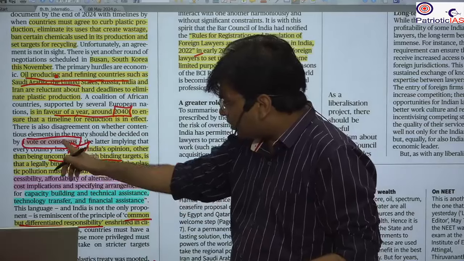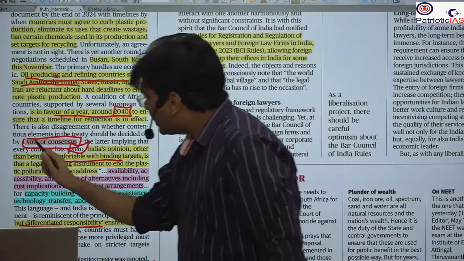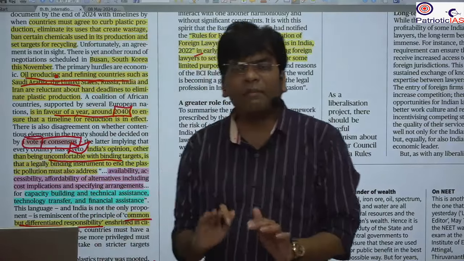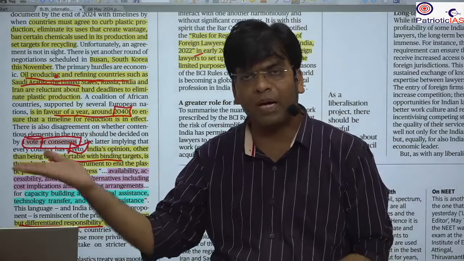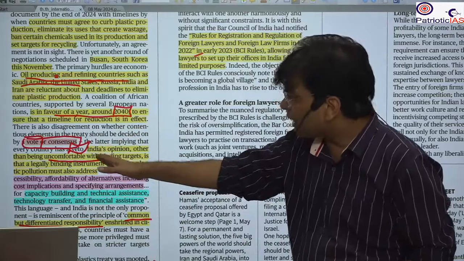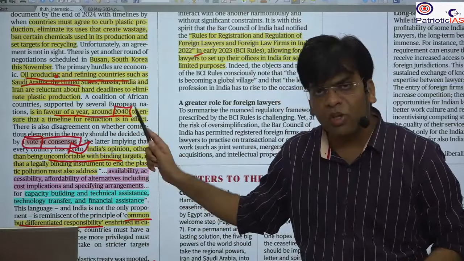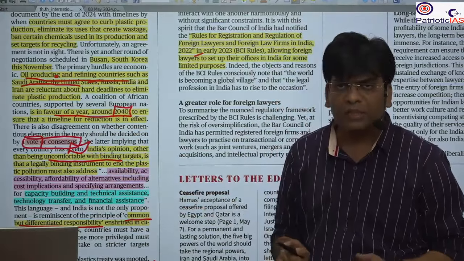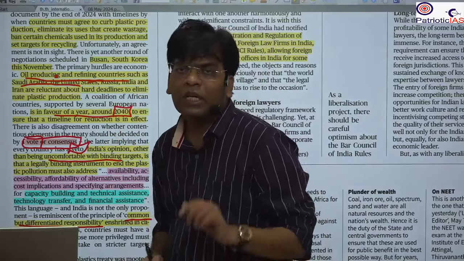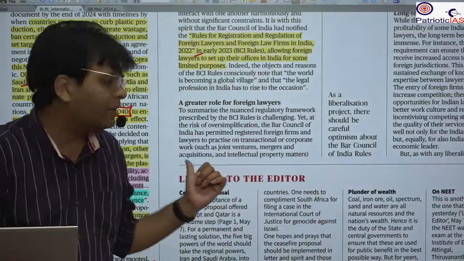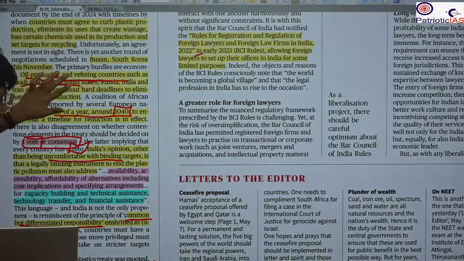Developing countries want consensus and the developed countries want a vote. Vote means if the majority of the countries want these rules, they will be passed. Consensus is not possible because many countries, for example the oil producing countries and the refining countries, as we mentioned, are not in support of a complete ban on plastic. So this is all from this news analysis.